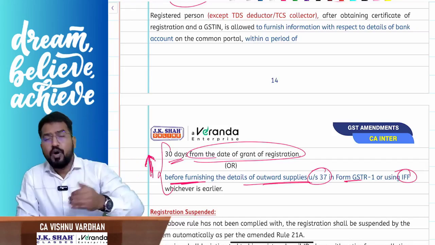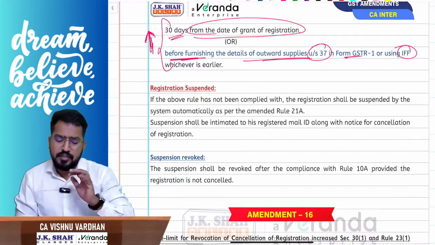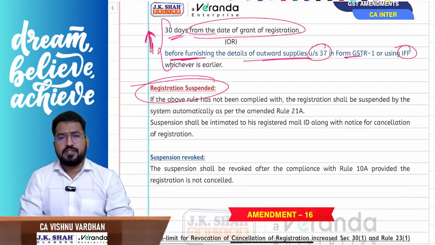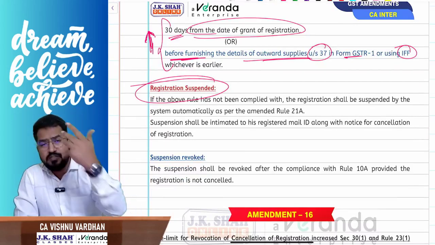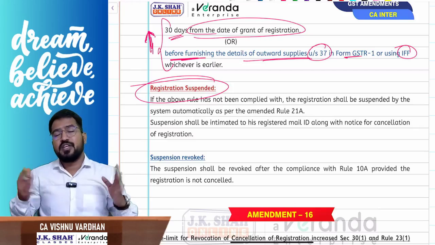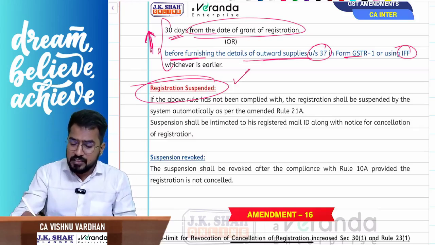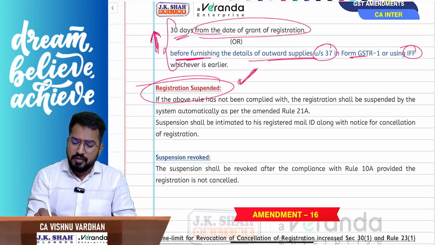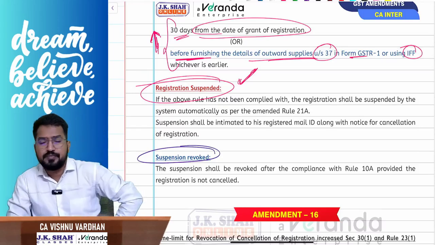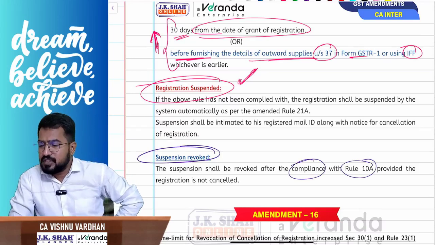Okay, sir, what if I don't update, sir? Don't worry, if you don't update, we will suspend your registration. And if it is suspended and you are not responding, then obviously your registration will be cancelled. No, sir, I don't want my registration to be cancelled. Then do these things: if registration is suspended and you update the bank account details properly, then we will revoke the suspension. Okay, if you are complying with rule 10A, then we will revoke the suspension. Am I clear?